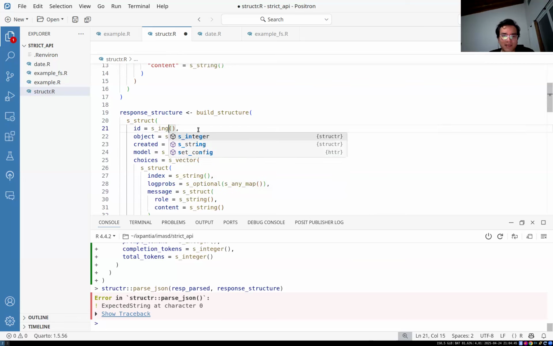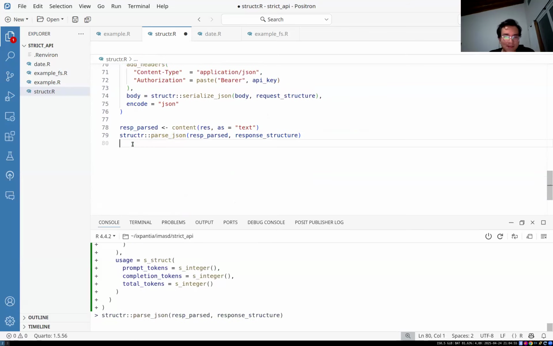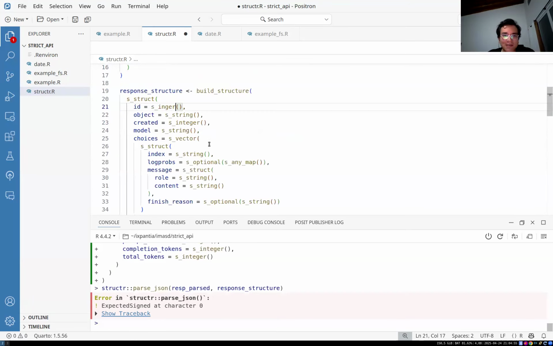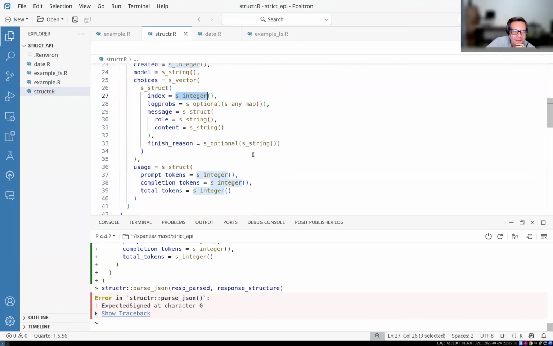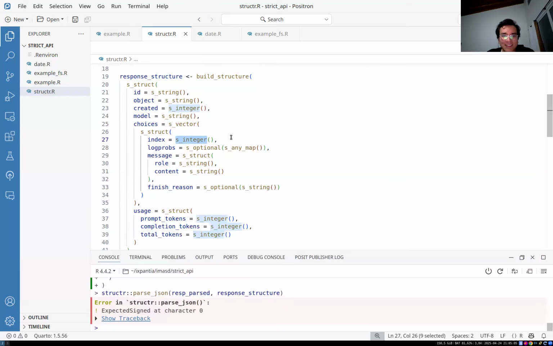So let me go back to integer. I believe this. I would have to take a look back at the documentation. I don't remember exactly what the paying field is then. It worked 5 minutes ago and now it's not. I don't know what we changed.